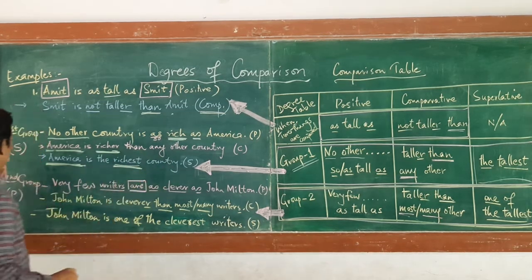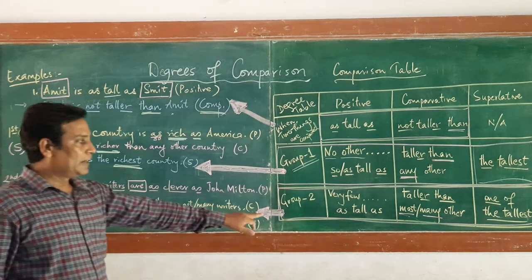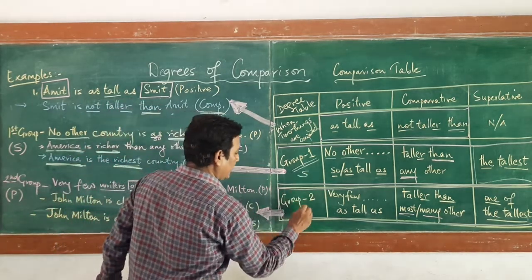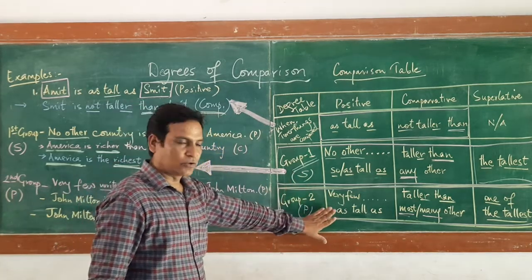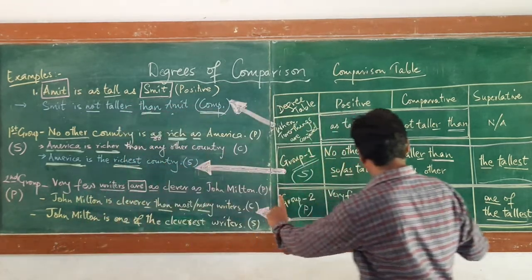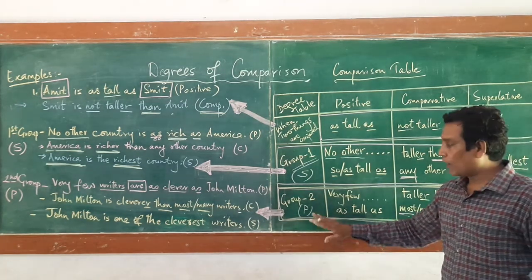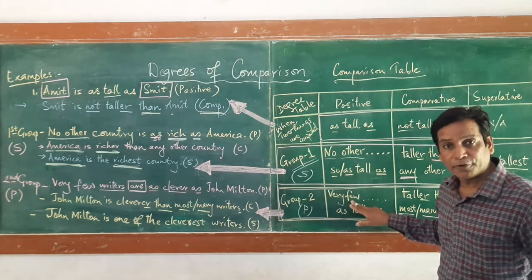Also see, group 1 is a singular group, whereas group 2 is the plural one. So now we will deal with the second group, which is the plural group, and likewise we will change it. Now again in this also you will focus only on this particular table. Which one? Group 2. Now in the group 2 table, the positive degree will always start with Very few.